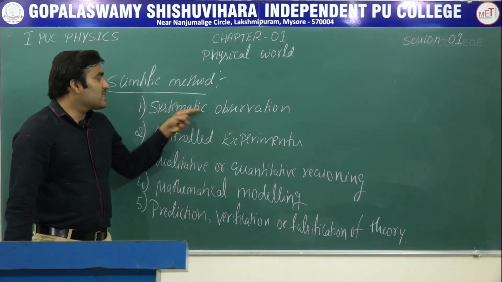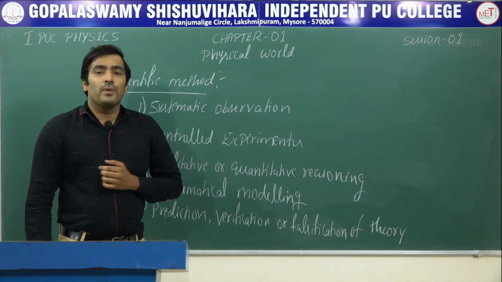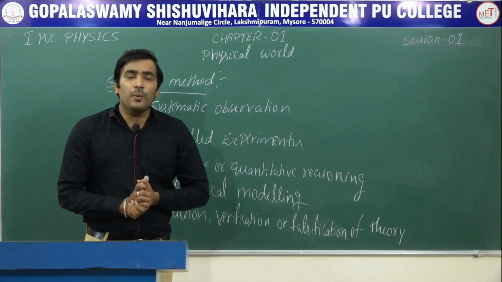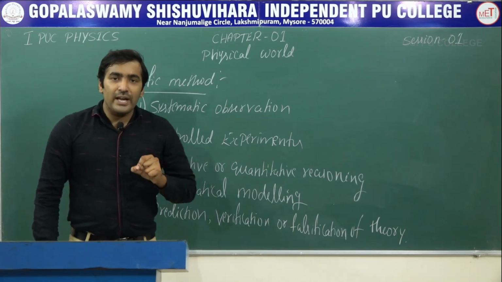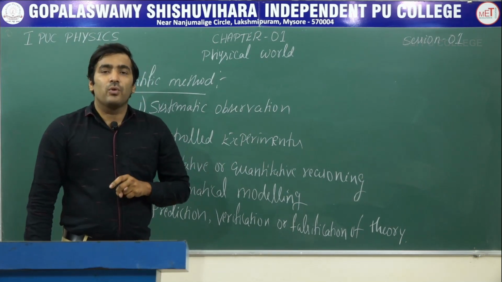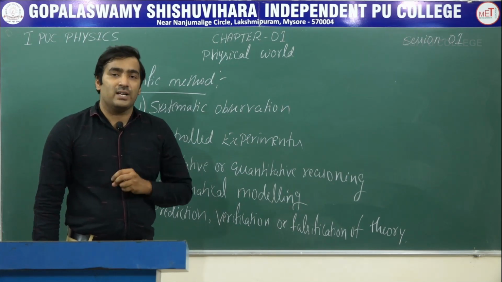For example, systematic observation. If you want to understand any physical phenomenon, we need to observe it. Suppose we consider an example: the formation of rainbow occurs in nature whenever there is rainfall as well as sunlight in the opposite directions.